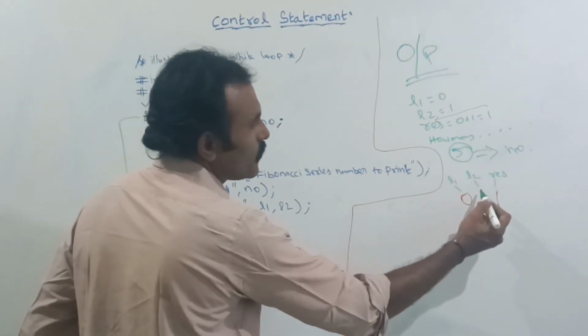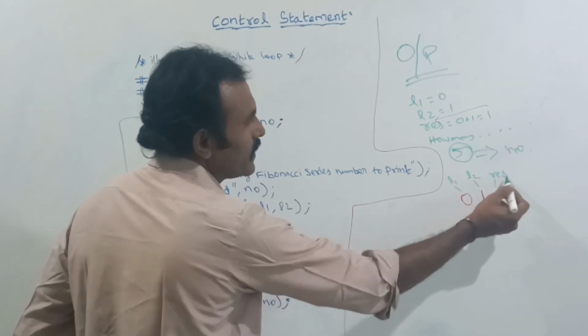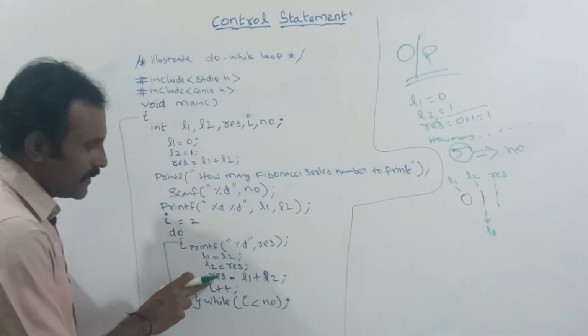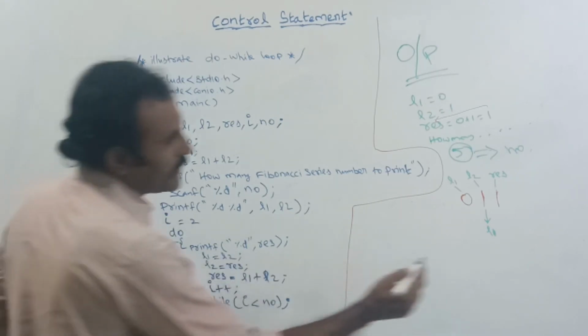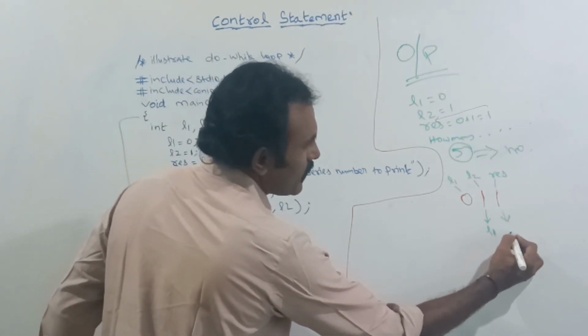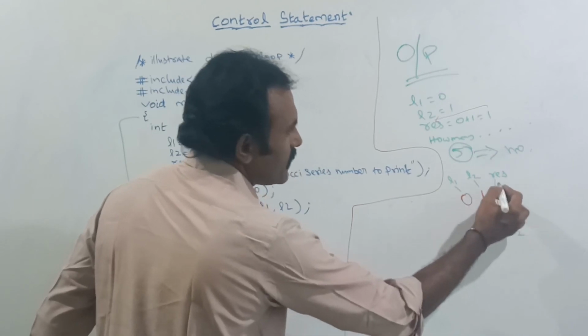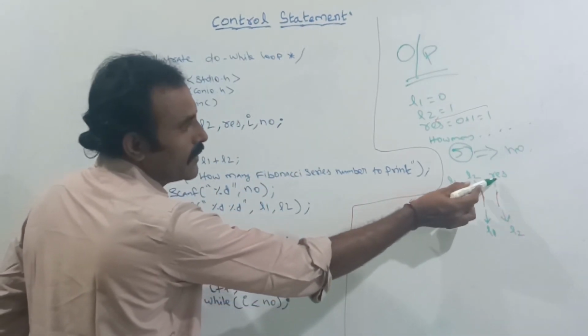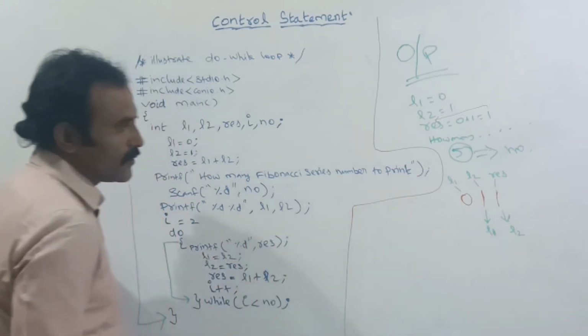Now the end two numbers are L2 and res. So L1 is equal to L2. Next, L2 is equal to res. I am going to store this L2 number to L1 and the res number to L2.